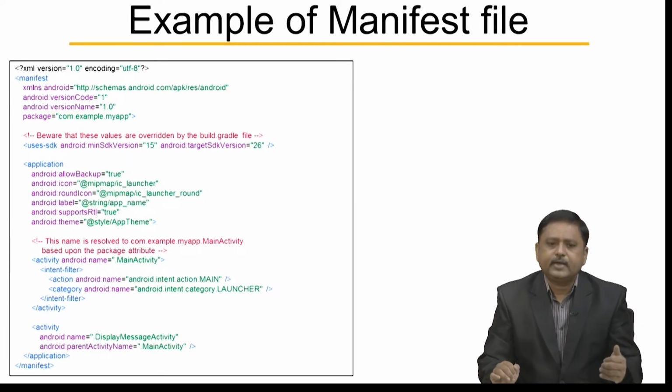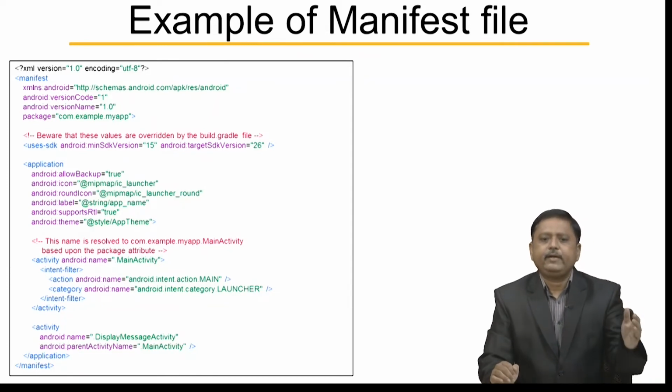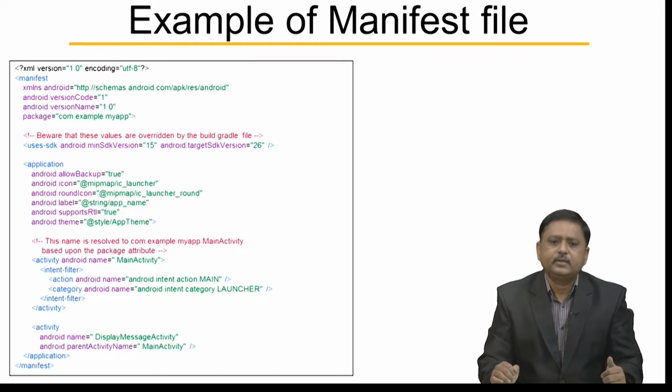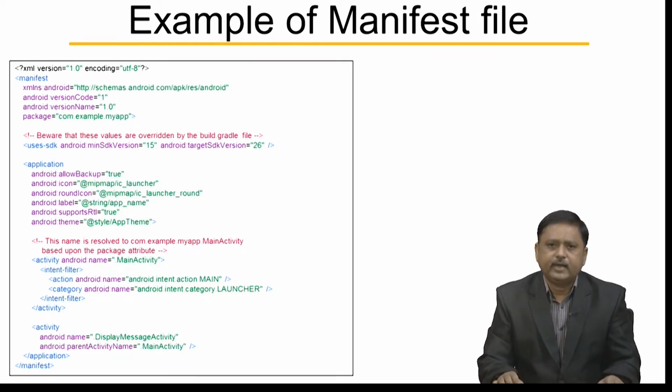In this example you can see manifest element, application element, uses SDK element, activity element, intent filter element and it has two activities. One is main activity and another is display message activity that you can see in the example.